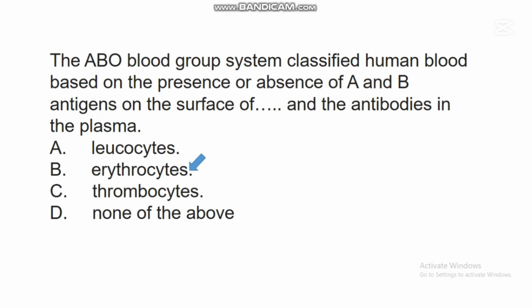Erythrocytes. So studies have shown that the ABO blood group system classified human blood based on the presence or absence of A and B antigens on the surface of the red blood cells and the corresponding antibodies in the blood plasma.